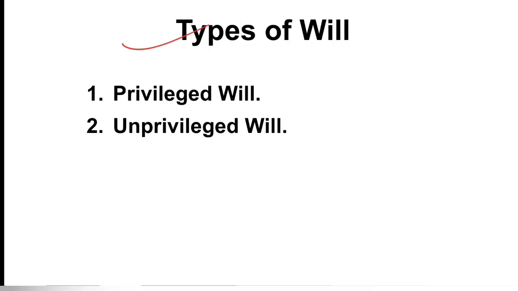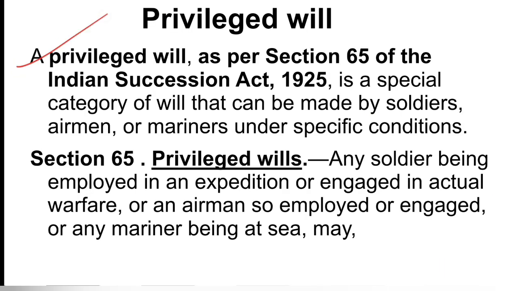Now there are two types of will which are provided in the act. One is privileged will and second unprivileged will. Now we will discuss what is privileged will and then unprivileged will. A privileged will as per section 65. Section 65 of Indian Succession Act 1925 discusses privileged will. We will discuss section 65 to understand what is privileged will and how it can be executed, what are the necessary conditions which make a privileged will valid.